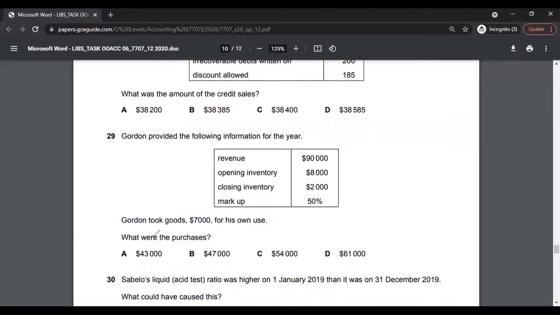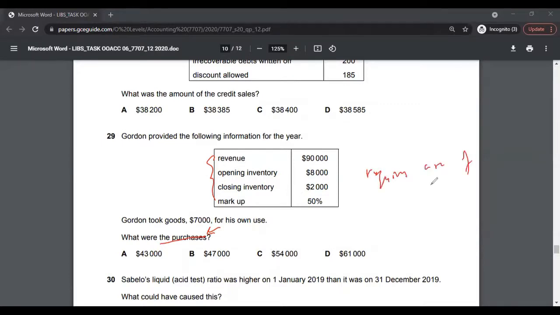Multiple choice 29, what were the purchases? Again, you have been given things, so this basically requires use of financial ratios and some formulas. For example, to calculate purchases here based on the given information, you need COGS, which is opening inventory plus purchases minus closing inventory.